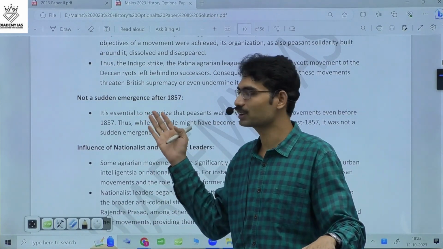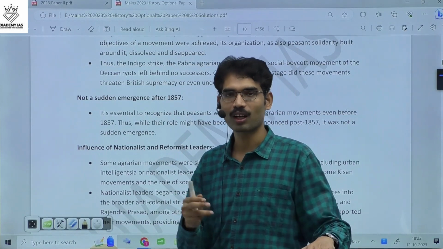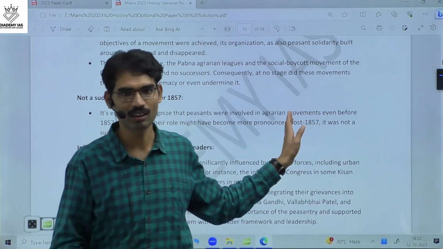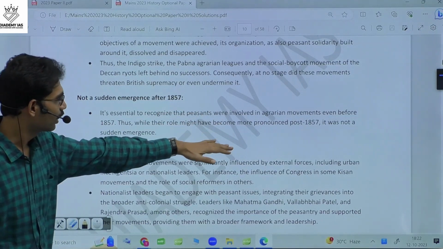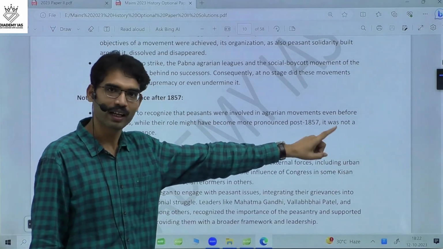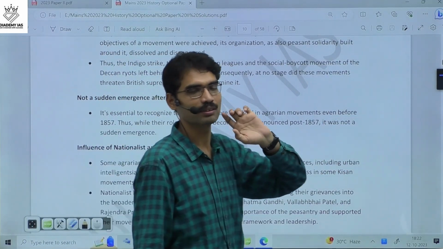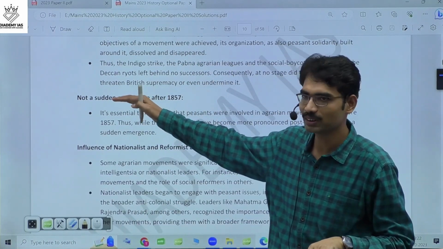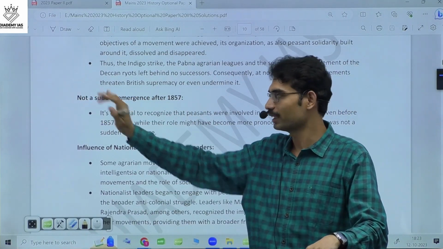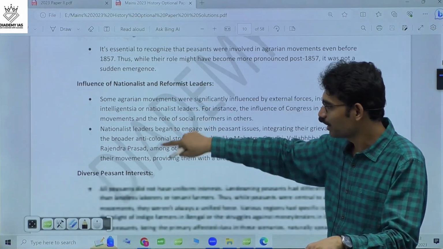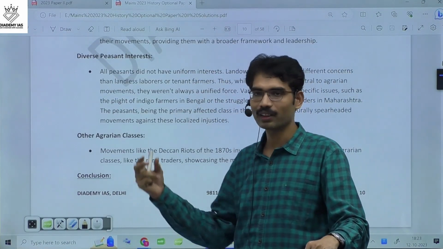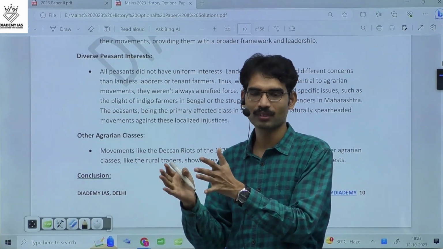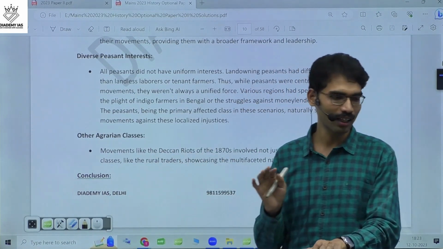In fact, in the 1857 revolt itself, one of the causes is the peasant cause. Peasant problems were there, and resistance against British policies was there in 1857 also. That tradition continued after 1857. So likewise, you have to mention the causes and support from the other sections.